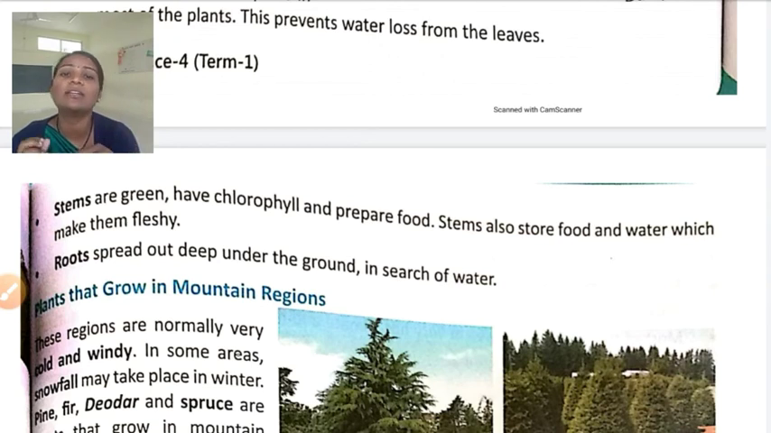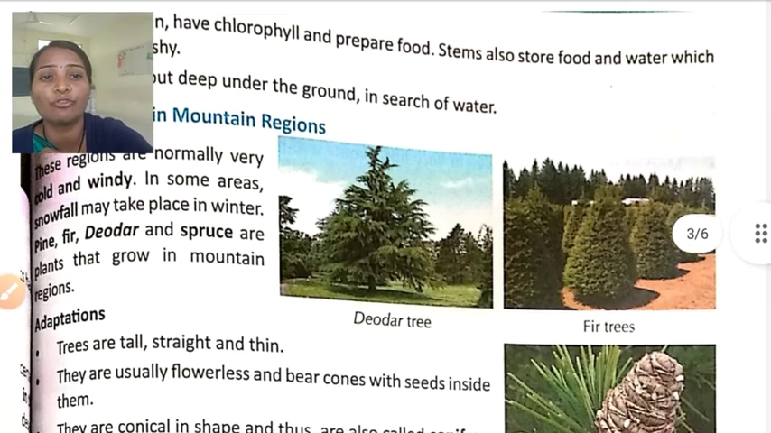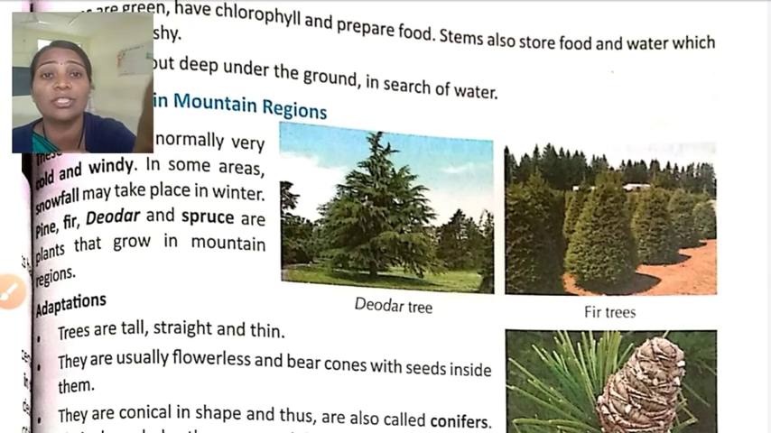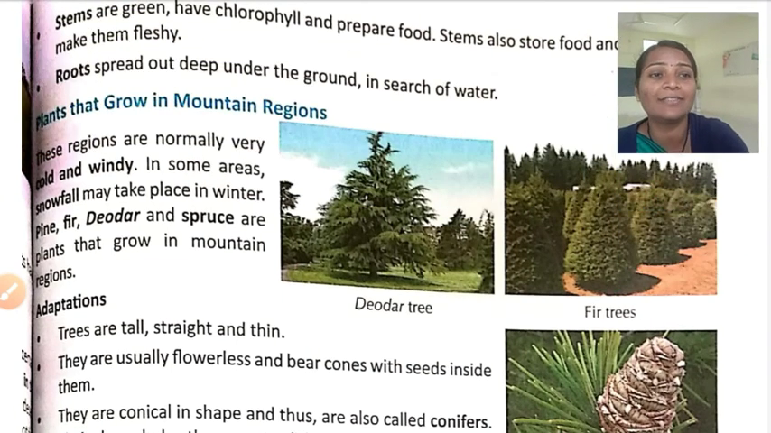it can store the food, it can store the water, and this makes it fleshy. This is the second adaptation in the desert plant. And the third one, roots. Roots spread out deep under the ground in search of water. Why is it so? Because there is a very little amount of water, and the soil contains very little water. So in search of water, it can grow deep under the ground.